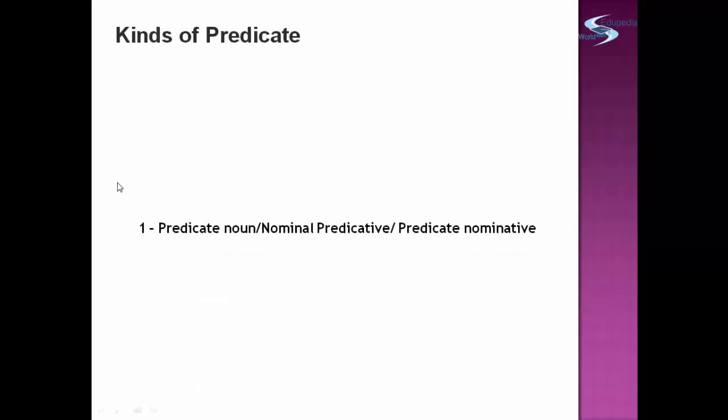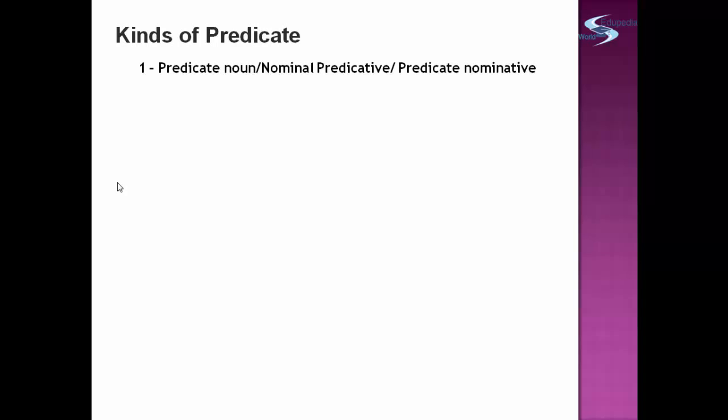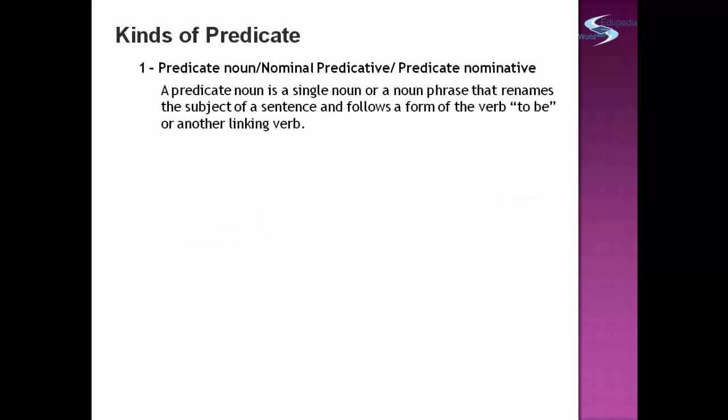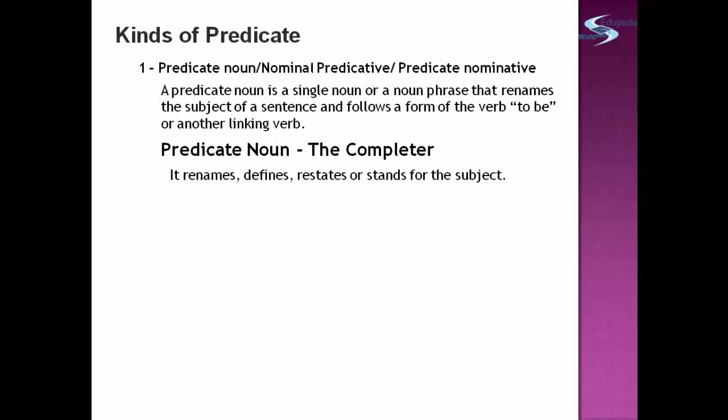Kinds of predicate. Number 1, predicate noun, nominal predicative, predicate nominative. A predicate noun is a single noun or a noun phrase that renames the subject of a sentence and follows a form of the verb to be or another linking verb. A predicate noun is also called the completer. It renames, defines, restates, or stands for the subject. It answers the question, what is the subject?